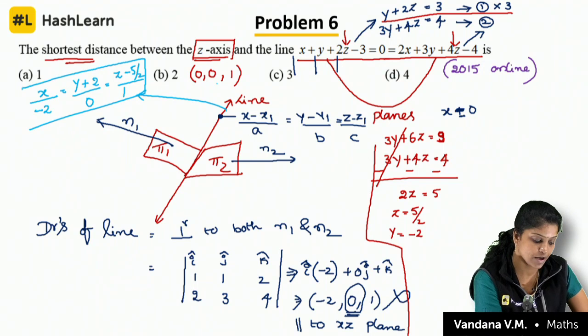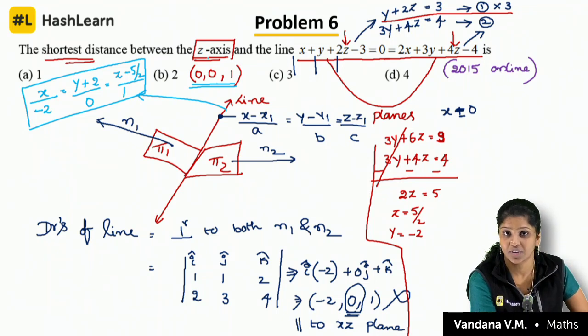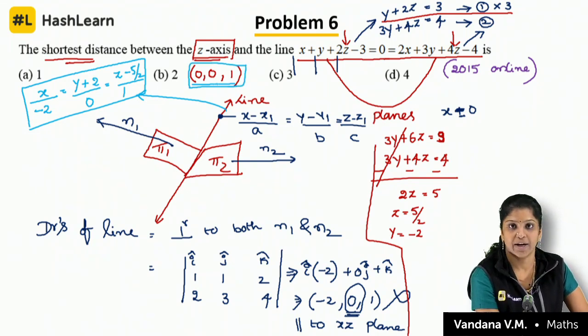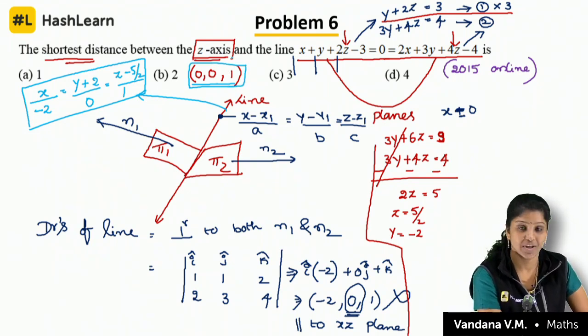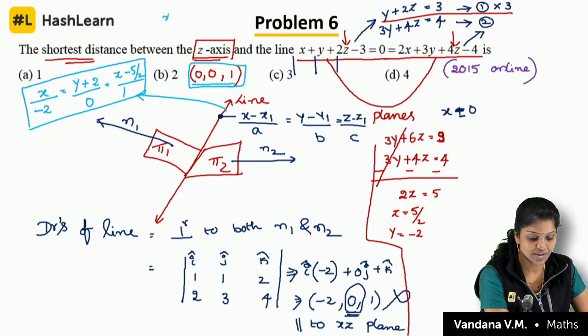It is not a plane to substitute directly, children. This is the point from the z axis. What are the DRs of the z axis? 0, 0, 1, isn't it? If you write it as a line, then it is very simple to find the distance. So please write this.